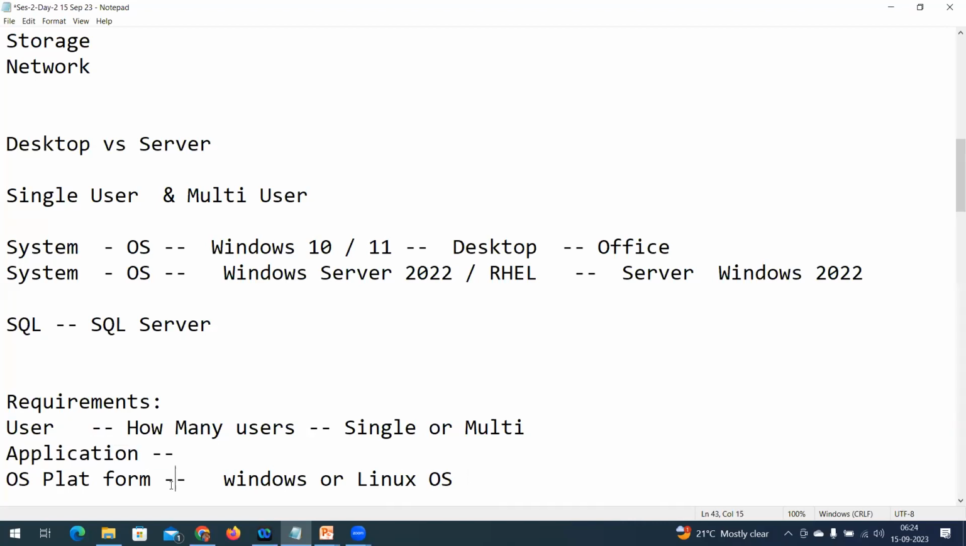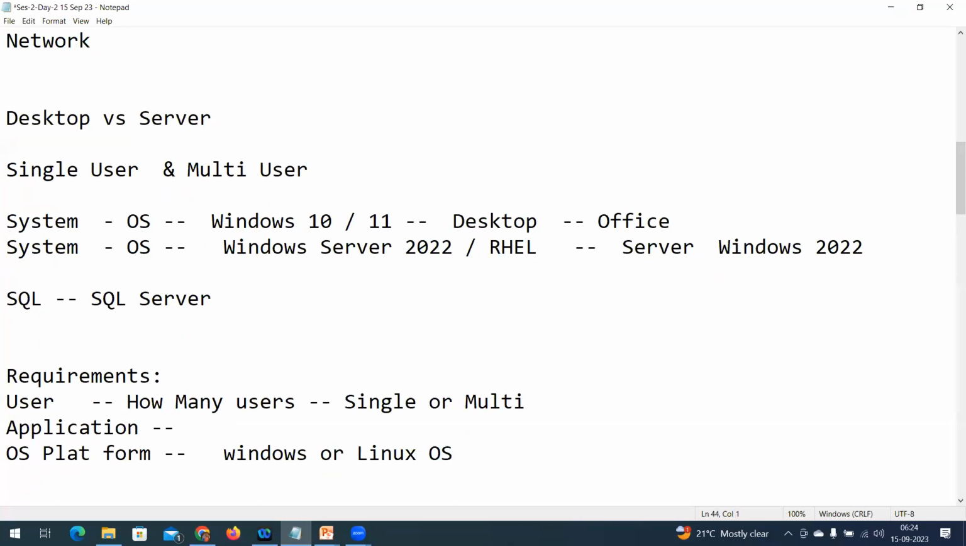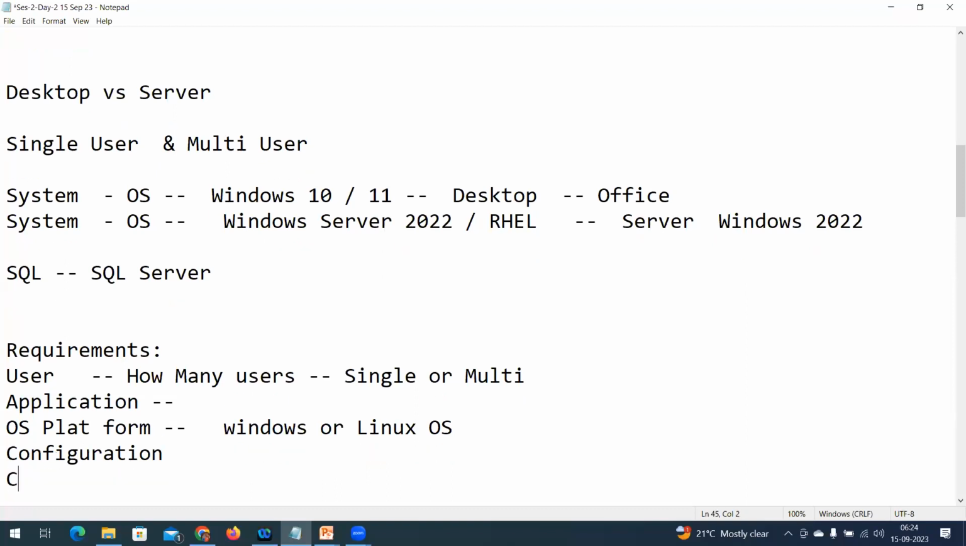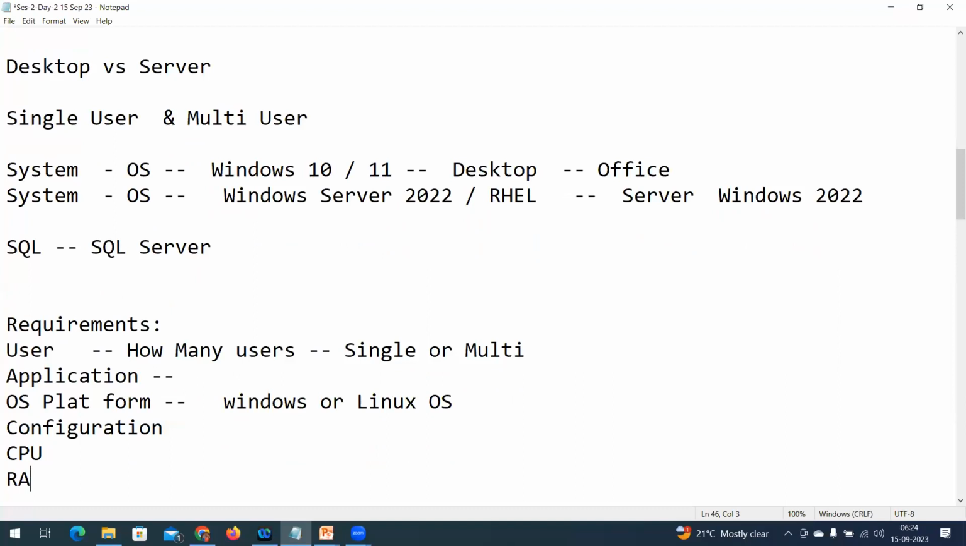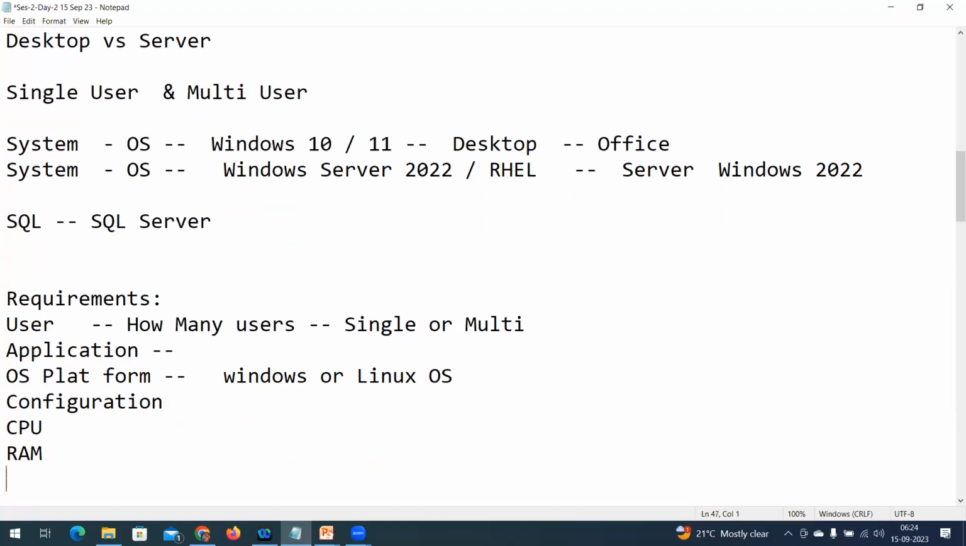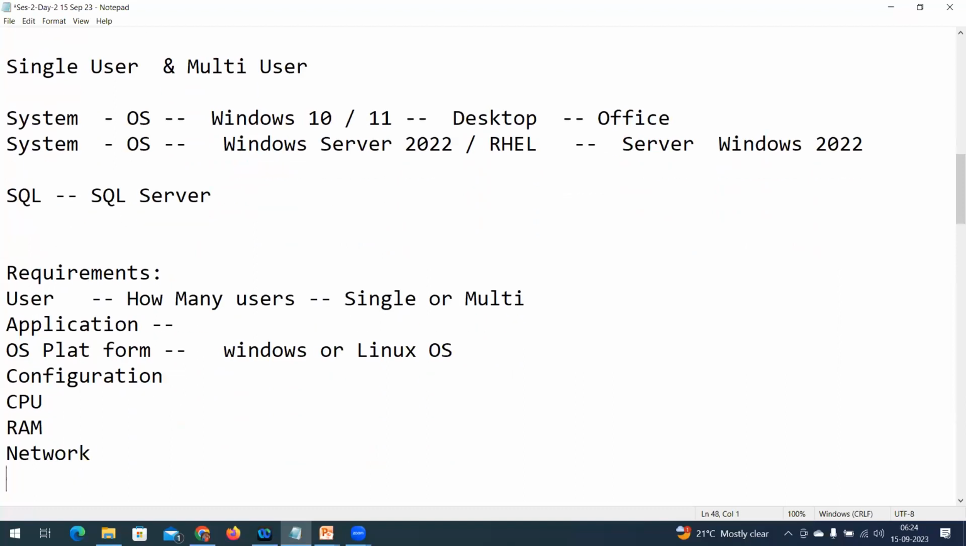They are going to say that the OS, either Windows or Linux, should have this configuration. What is the configuration? What CPU processor is required? What RAM size is required? What network bandwidth is required? They are going to say what the storage is. These 4 components only they will mention.